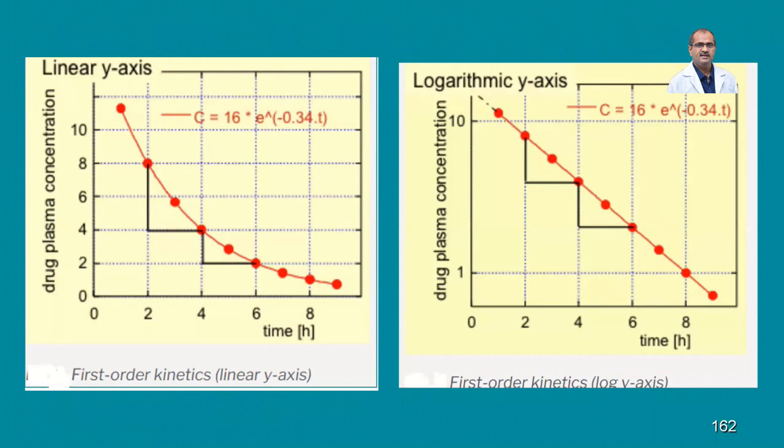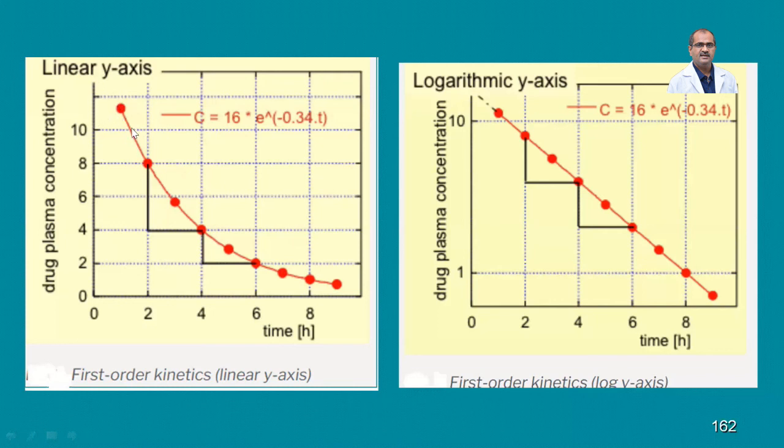Here you can see first order kinetics. This is the time, and the other axis is the dose and drug plasma concentration, which decreases as the time increases. In the initial hour, the concentration of the drug is about 15 milligram.